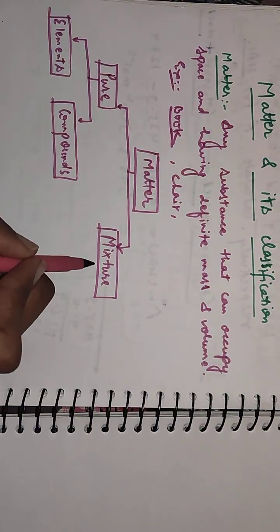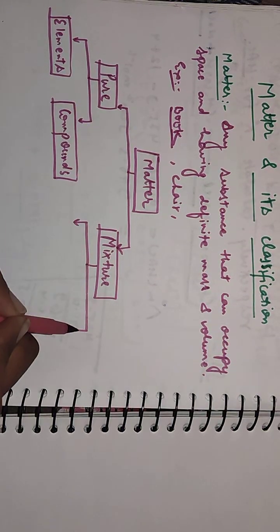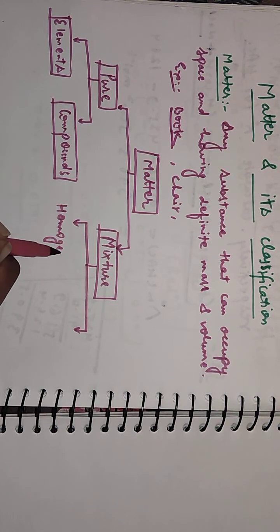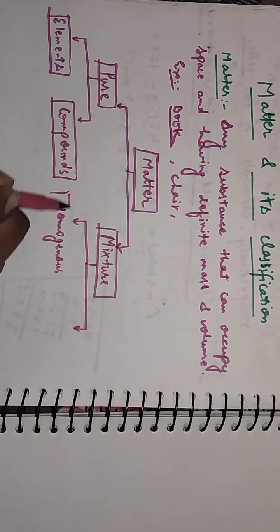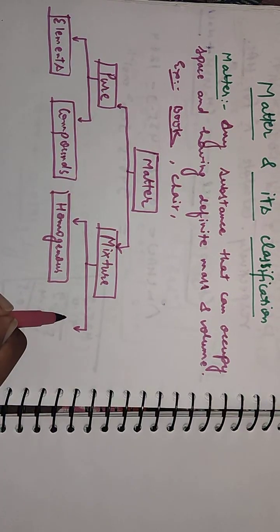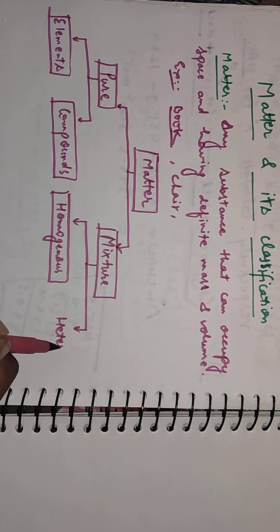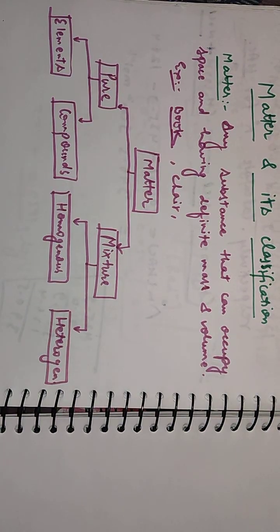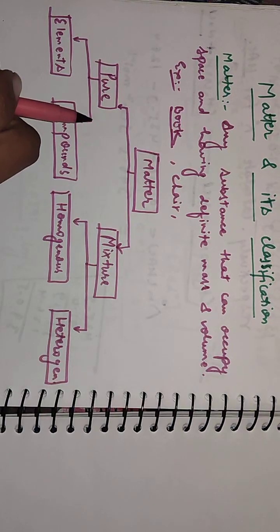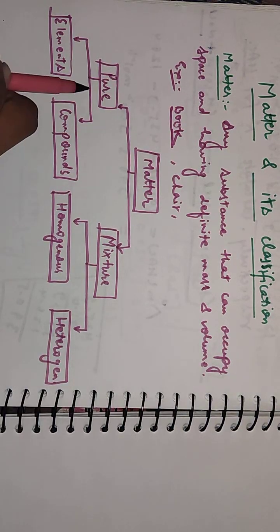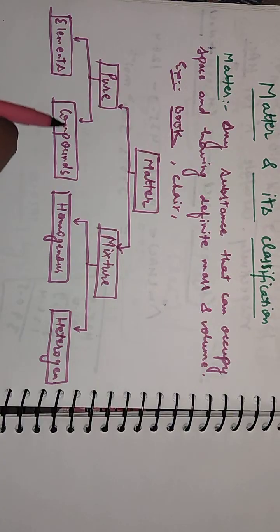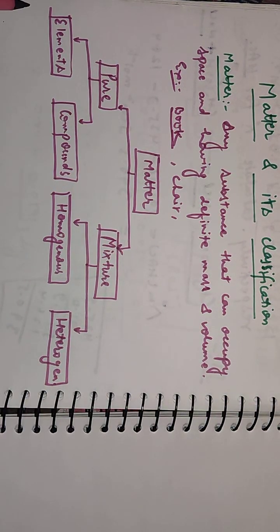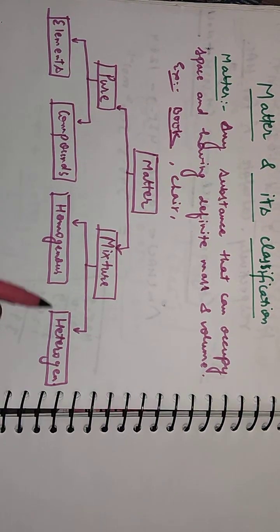And in mixture, it is homogeneous and heterogeneous. We just categorize matter into two main categories, pure and mixture. In pure, elements and compounds, and in mixture, homogeneous and heterogeneous. So one by one we will learn about it.